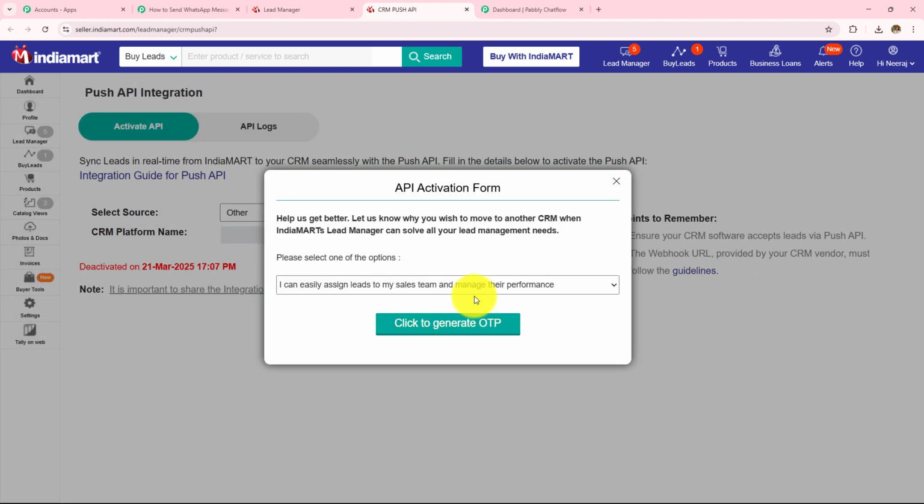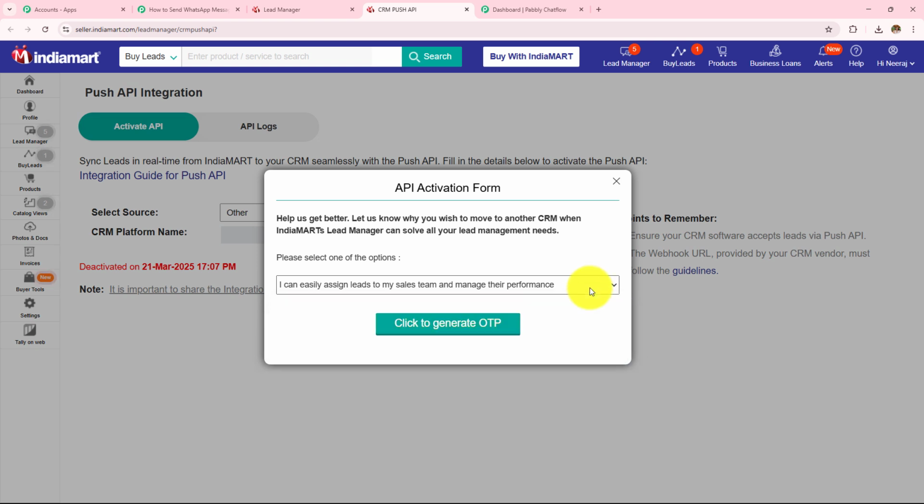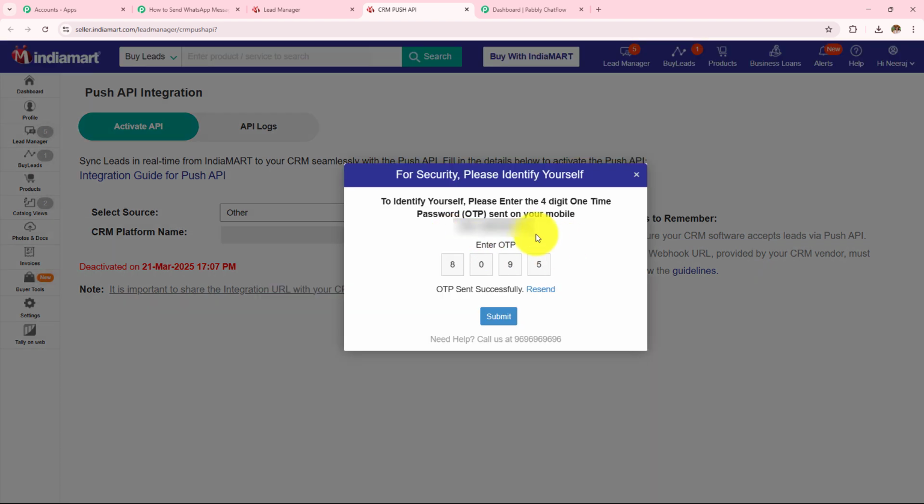save details. Here I need to select the reason that why I want to connect my Pabbly Connect with IndiaMart. In this drop down, I can find all the reasons. Here, for now, I'm simply going to select this as I can easily assign leads to my sales team and manage their performance. You can select according to your choice and preference, and then we simply have to click on this click to generate OTP. Now here I have entered the OTP which I have received on my number, and after entering the OTP, I simply have to click on this submit.